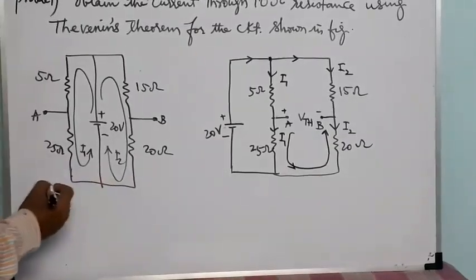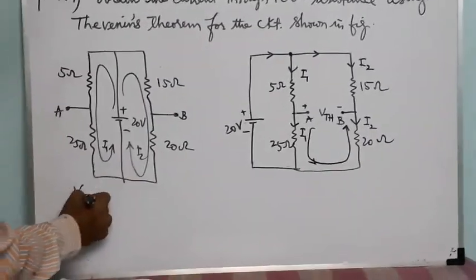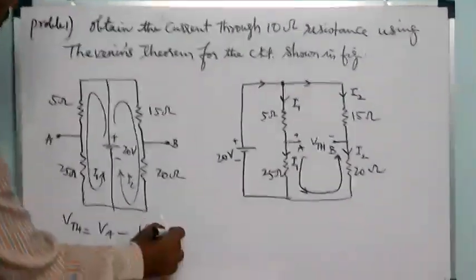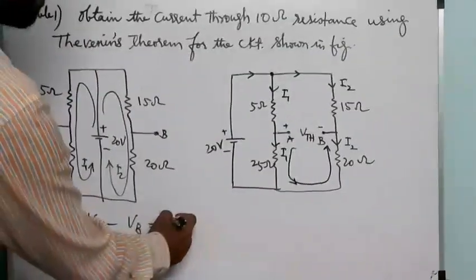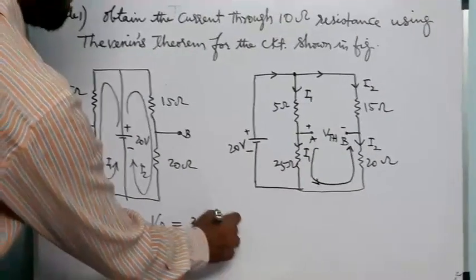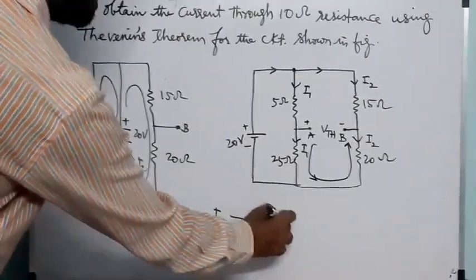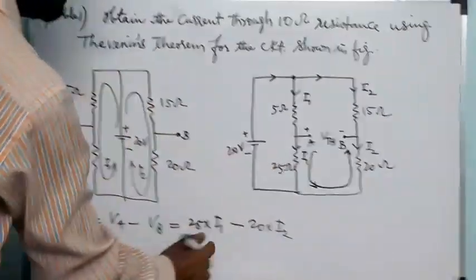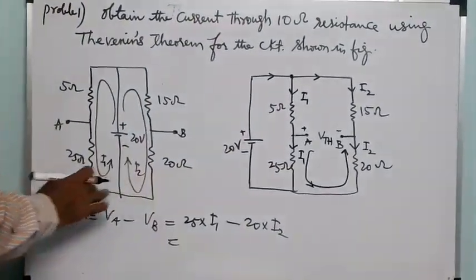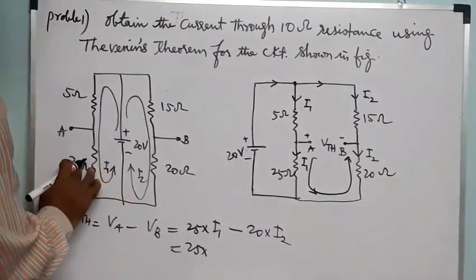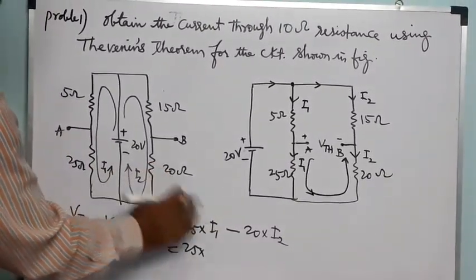Now I said VTH is equal to VA minus VB. VA is how much? 25 into I1 and minus 20 into I2. Like this I have given it. Now from these equations, this is 25, this is 25 and 20 ohms.